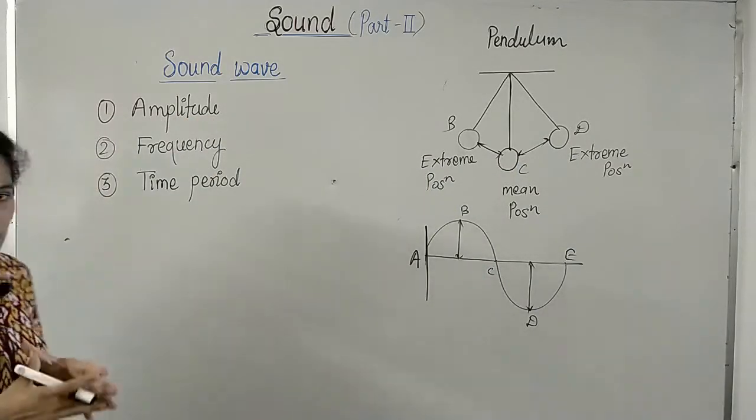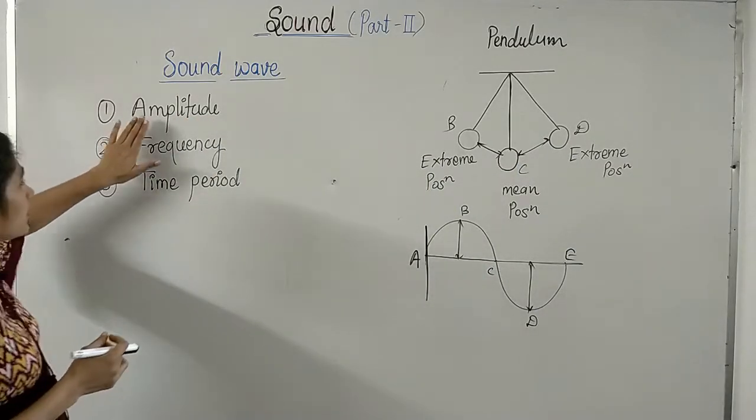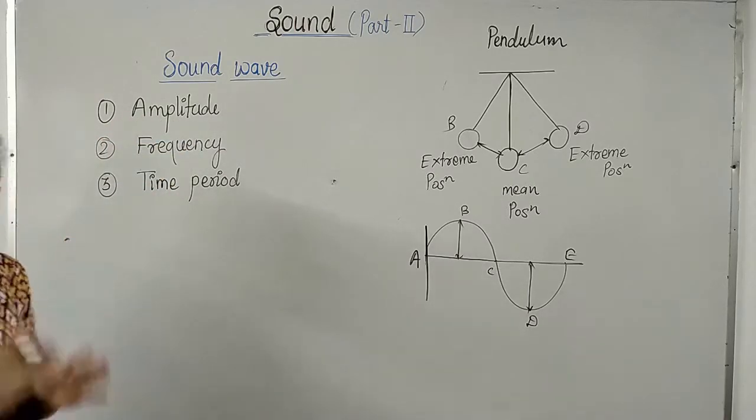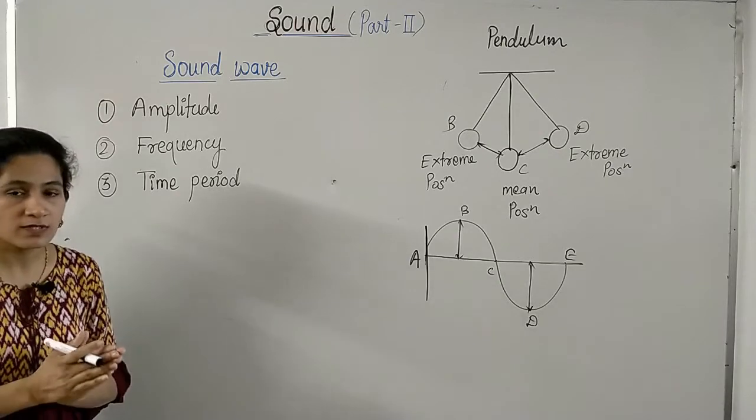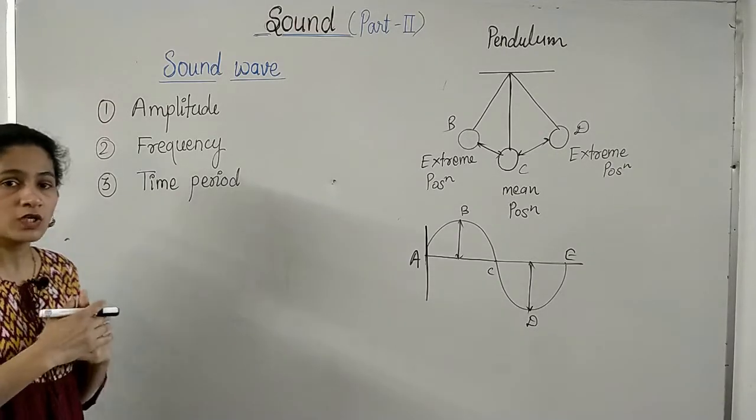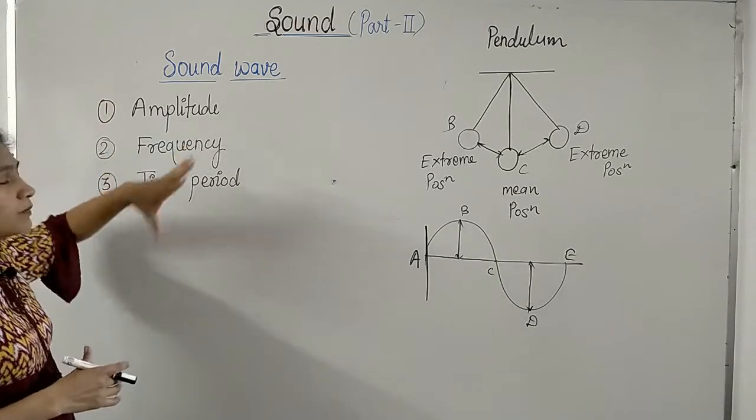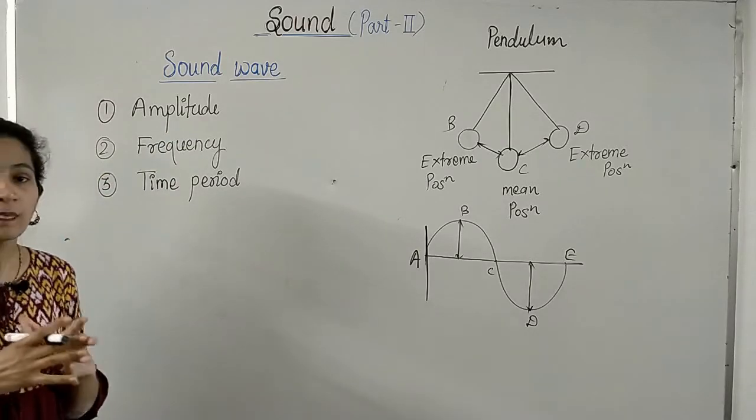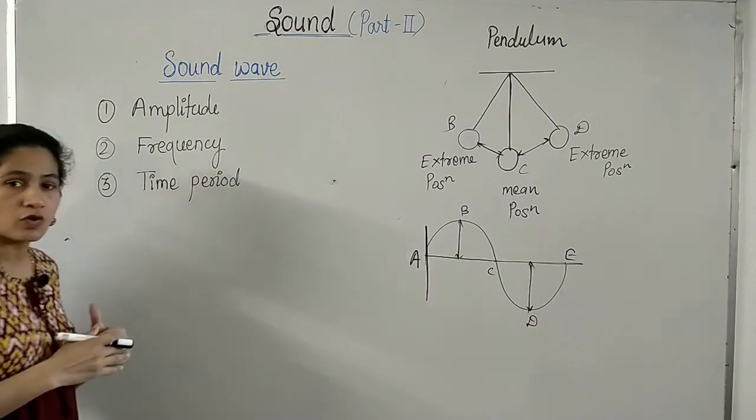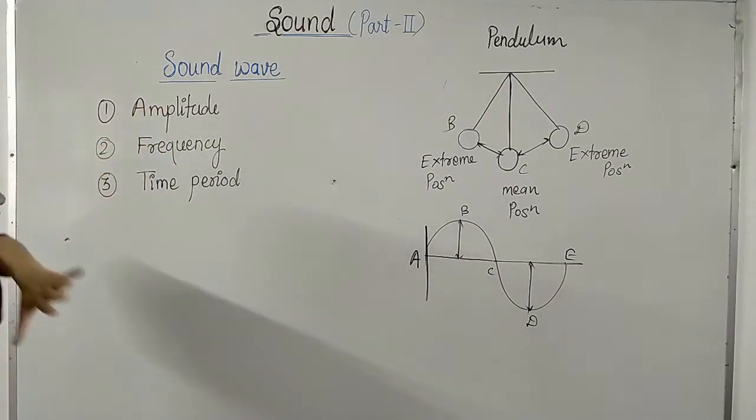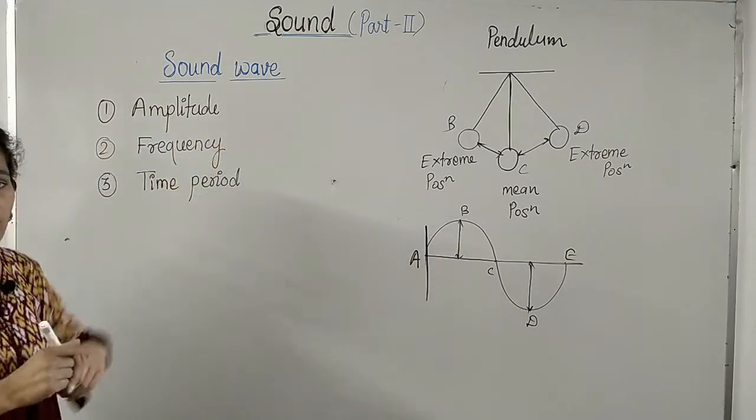So answer is yes. For example, amplitude of sound wave determines its loudness. We know that loudness is a property of sound. Sound can be louder or softer. So this amplitude determines the loudness of sound. And as the amplitude varies, loudness also varies. This shows that loudness depends on amplitude.